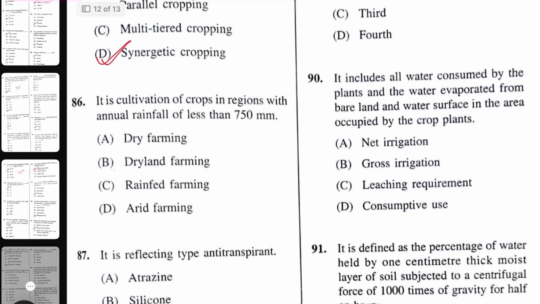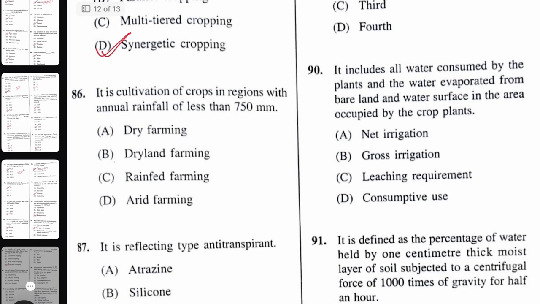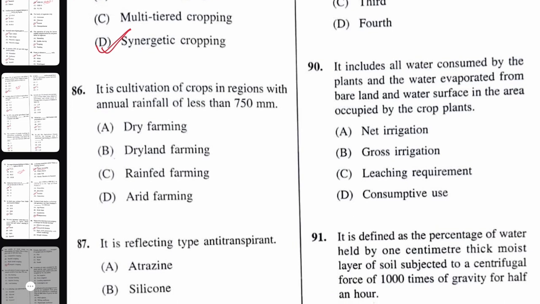Next, it is cultivation of crops in a region with annual rainfall of less than 750 millimeter. That is dry farming. Dryland farming is 750 to 1150, and rainfed farming is more than 1150.